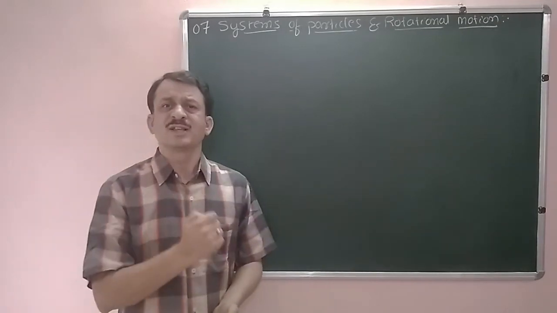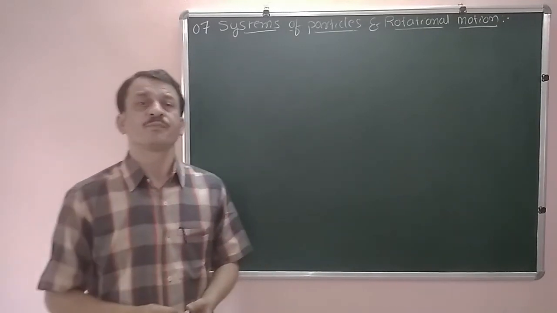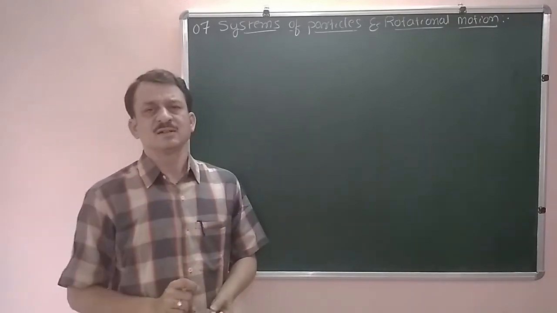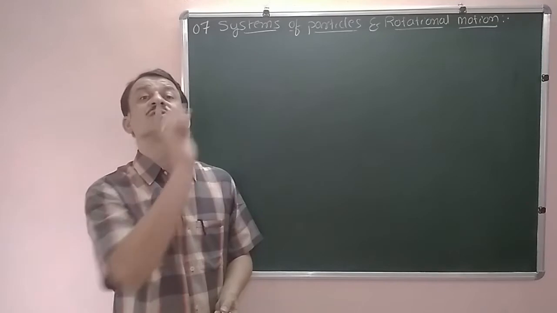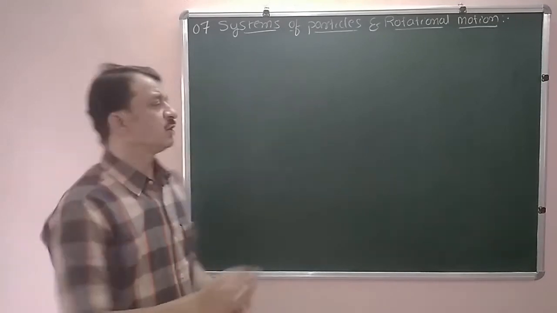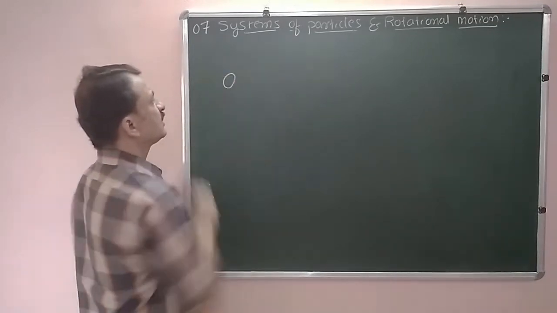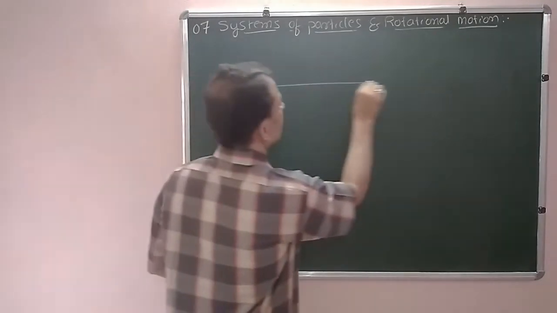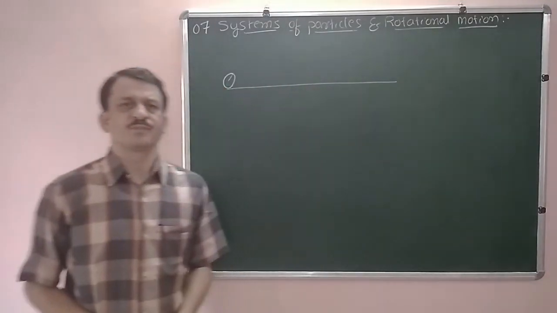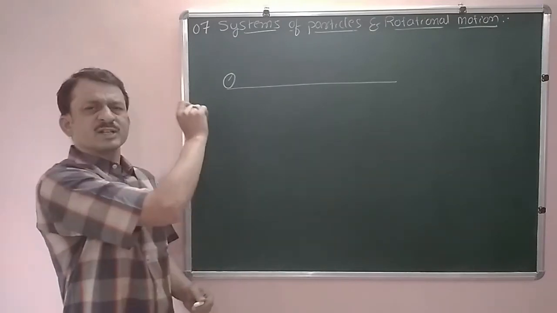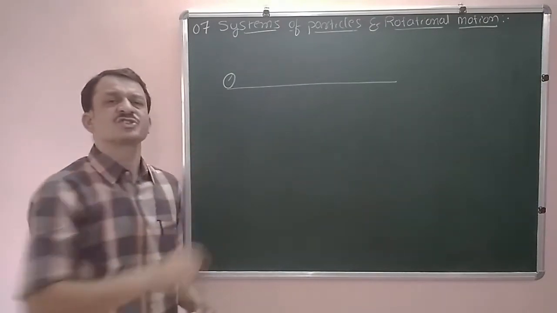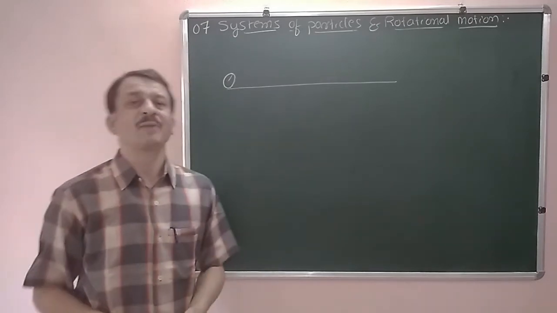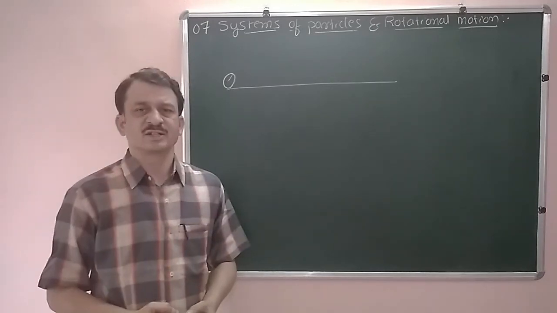Why have we chosen them as point objects? Because the size of the object is very small compared to the path of the motion. If you have an object here with its size this much, and it is traveling a longer distance, and the size of the object is very small compared to the distance traveled, then we have chosen them as point objects.